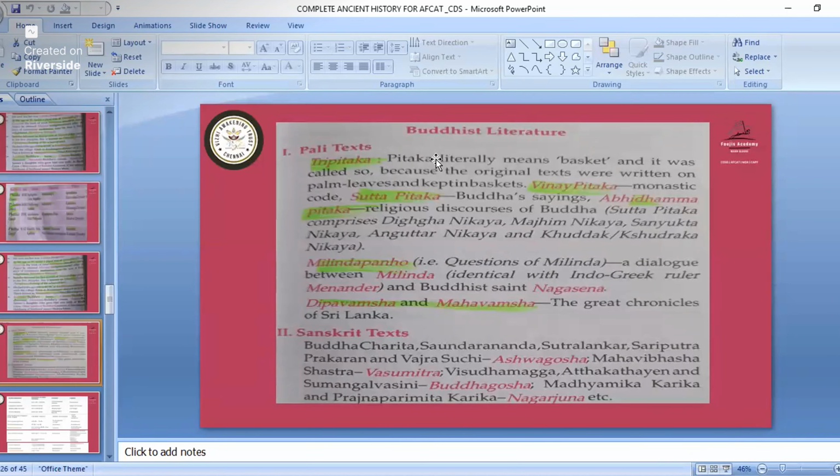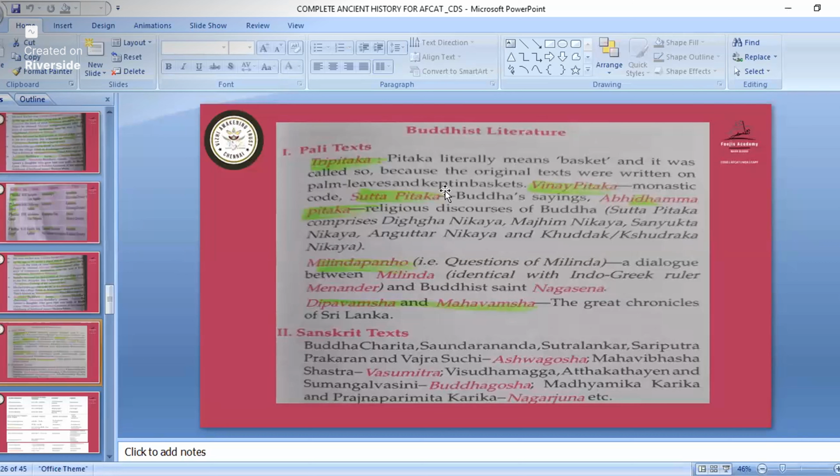See, about Buddhist literature, questions have come. They have mentioned some 3-4 Buddhist literature works, and they ask which of the following is Buddhist literature. So, Tripitaka. Pitaka literally means basket. It was called so because the original texts were written on palm leaves and kept in baskets. So Tripitaka is the Pali text of Buddhist literature.